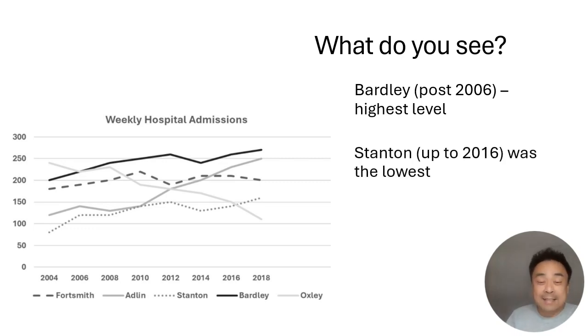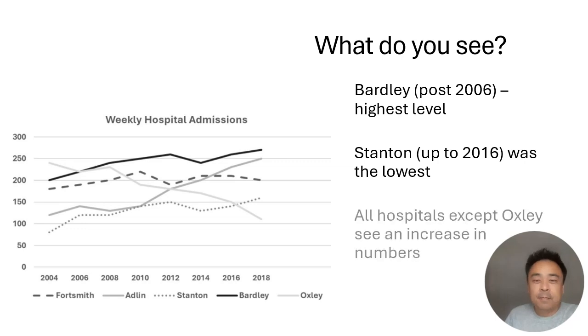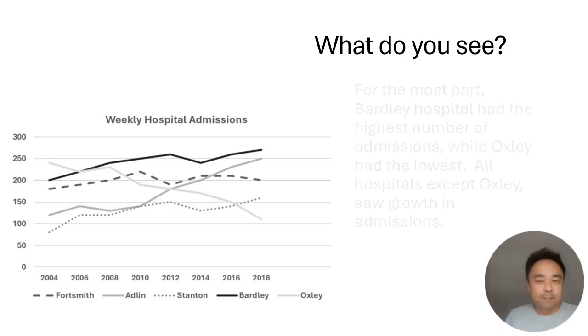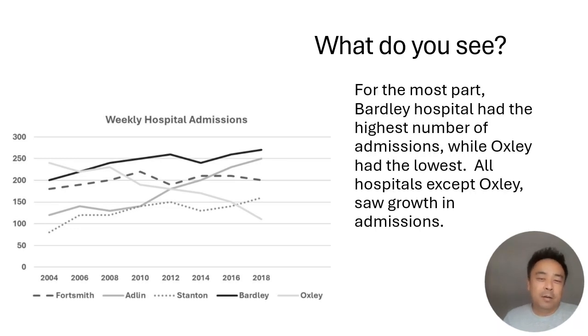Stanton, up until 2016, was the lowest. After 2016, it went past another line. Now, all hospitals except Oxley see an increase in numbers. So how do I summarize this in 2 sentences? For the most part, Bardley Hospital had the highest number of admissions, while Oxley had the lowest. All hospitals except Oxley saw a growth in admissions. Done.